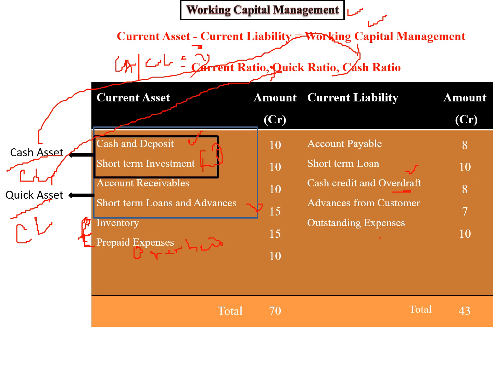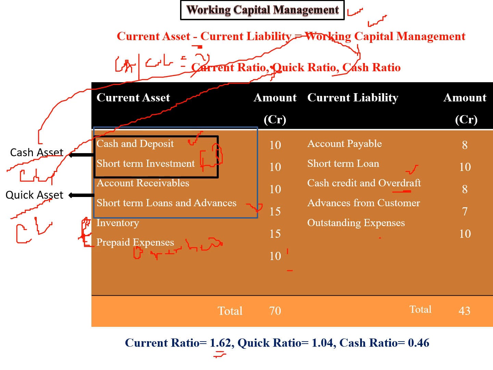Ultimately, if you calculate it, your current ratio is 1.62. It means I have added all the current assets, divided by all the current liabilities, and I find 1.62.